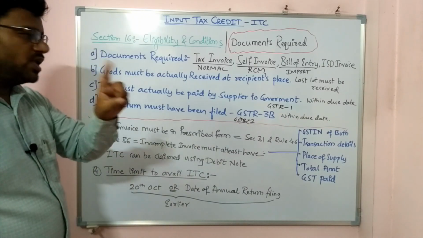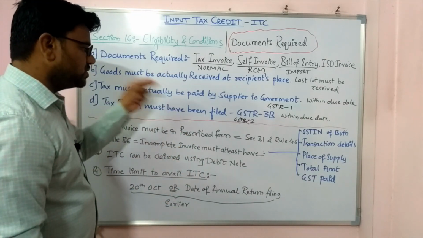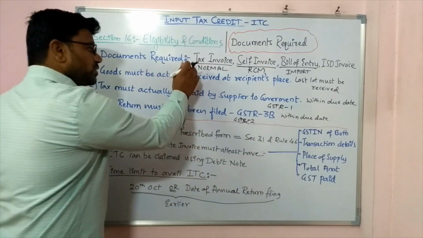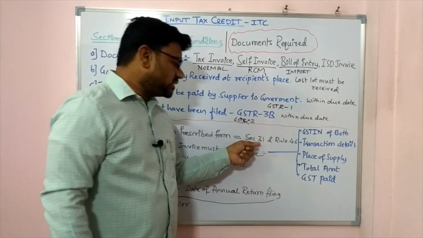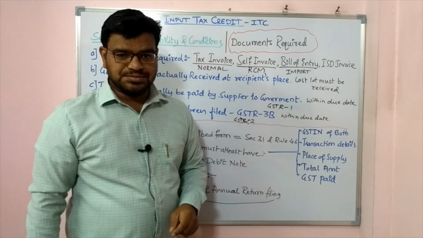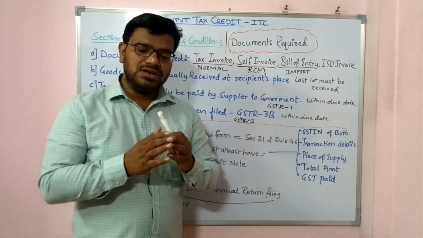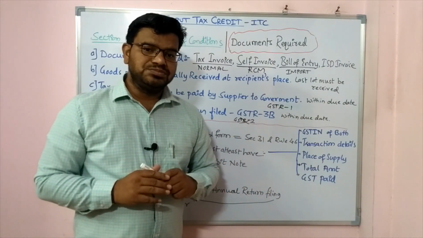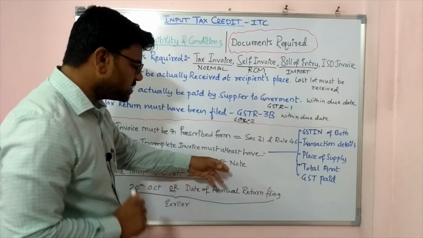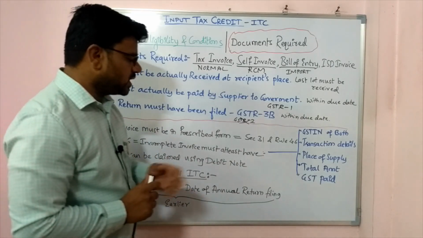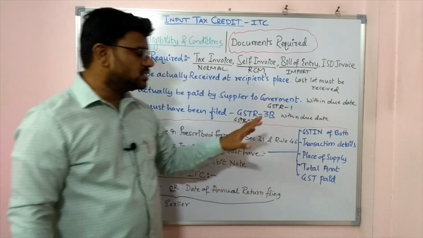Documents required, you only have to say tax invoice. In normal cases, you should have a tax invoice. The tax invoice must be in the prescribed form, and that prescription is given in section 31 and rule 46. If you refer to section 31 and rule 46, there is a very big list. If you do not have time to follow all those, then section 16 only says you must at least have these many details to get input tax credit. How many details? 6 details.